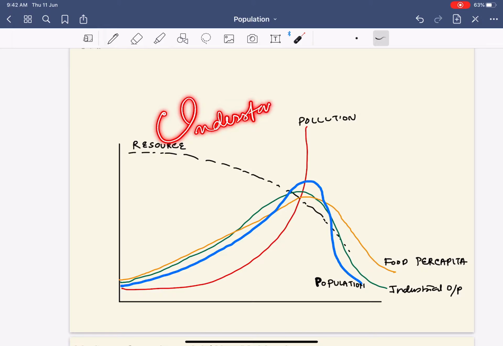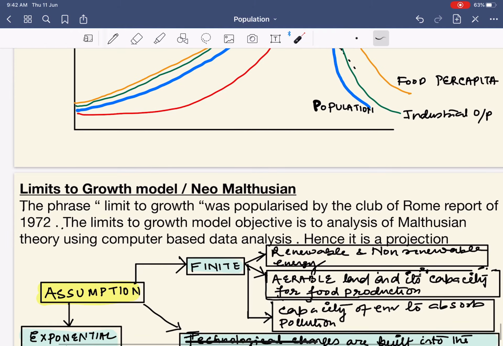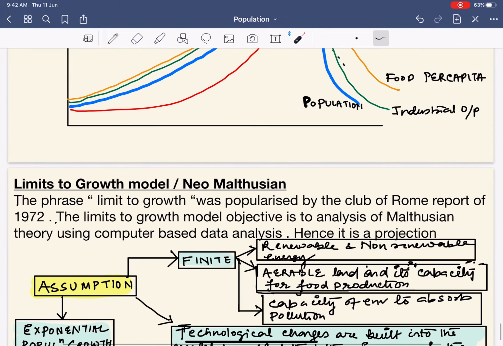Hello and welcome to today's class on understanding geography with diagrams. Today we'll be talking about the limits to growth model. Now let us understand what this limits to growth model was.